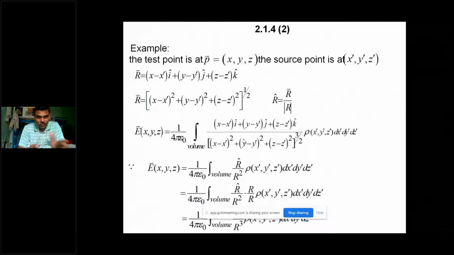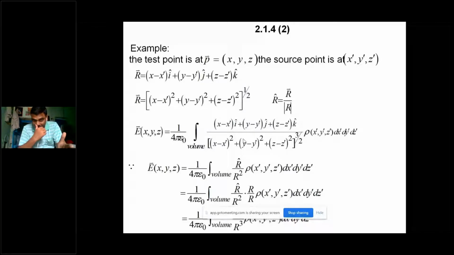And there are some examples of how to find, let us say, whatever the test point P is at the point xyz, and the source point is x prime, y prime, z prime. Then whatever the distance vector r is between the source point and test point, right? So here it is x minus x prime i vector, y minus y prime j vector, and z minus z prime k vector. So like that you can find the distance vector r between test point and the source point.